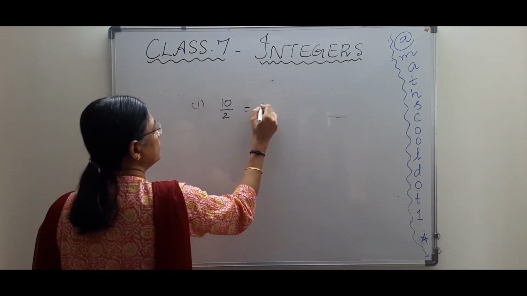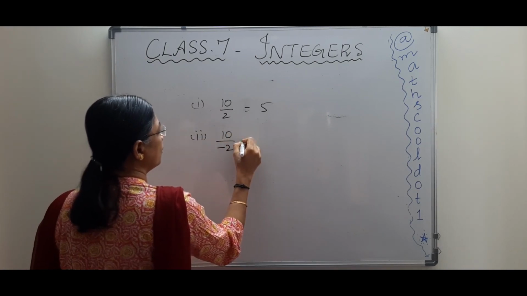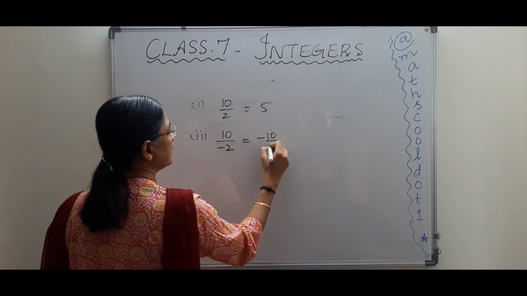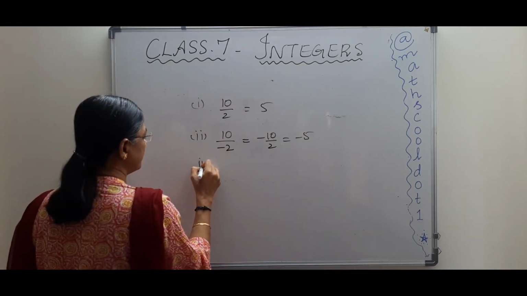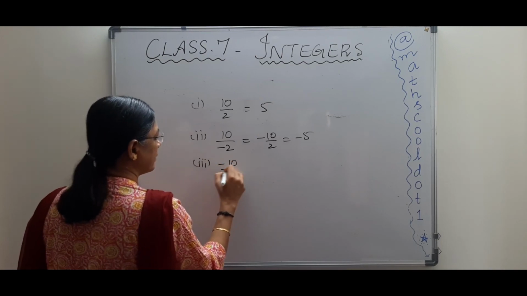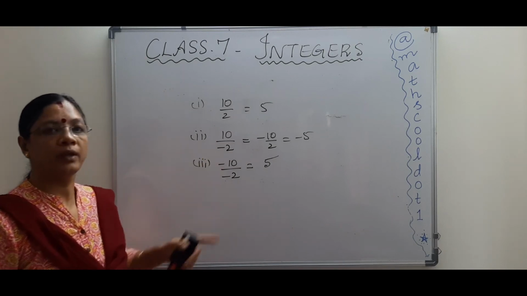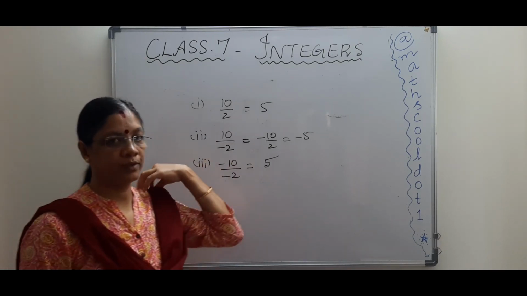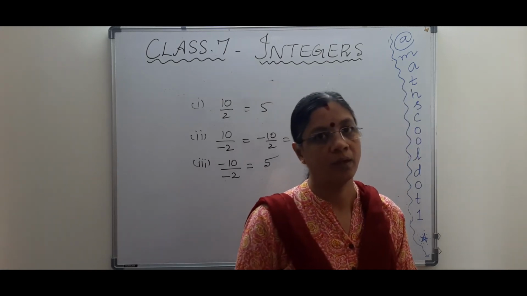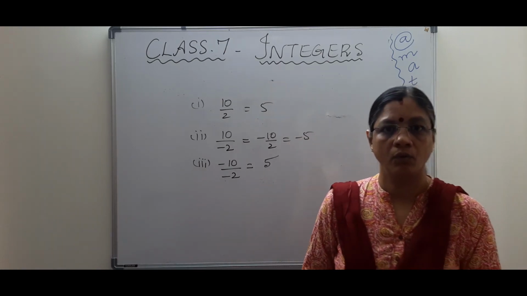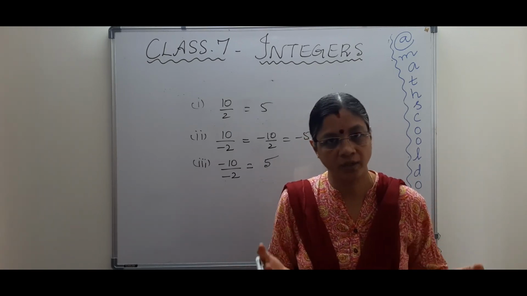10 divided by 2, that is 5. And the next one, 10 divided by minus 2 or minus 10 divided by 2 will give you minus 5. Only one negative sign is there, so it will give you a minus sign. Minus 10 divided by minus 2, I'll have plus 5 because two negative numbers. Do you understand? So these are the rules by which we operate on integers. So you just go through all these rules: addition, subtraction, multiplication and division.